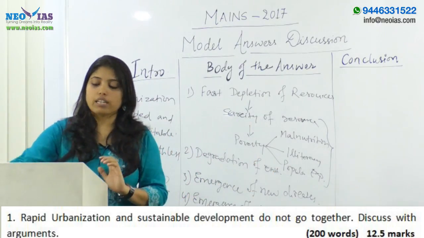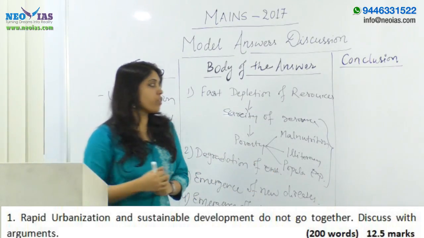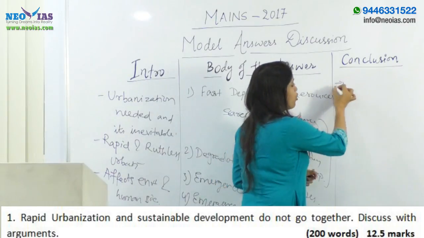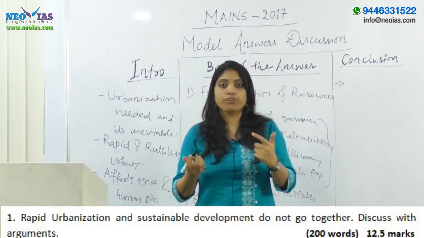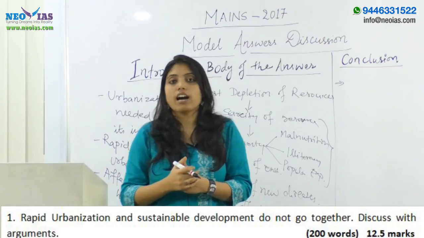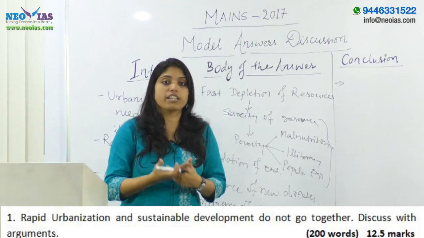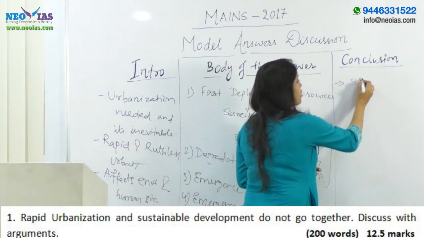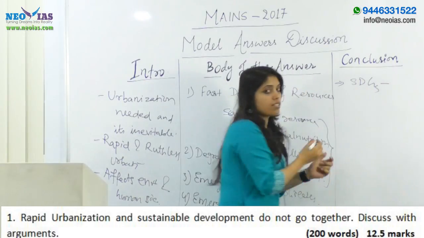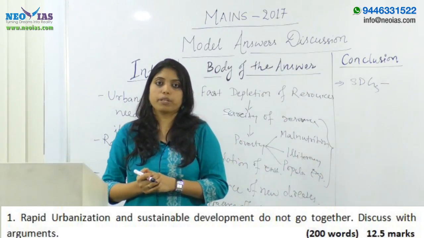Now coming to the conclusion part. In conclusion, you can write that we have a very large goal, what we call the Sustainable Development Goals, and India is a signatory to these goals.